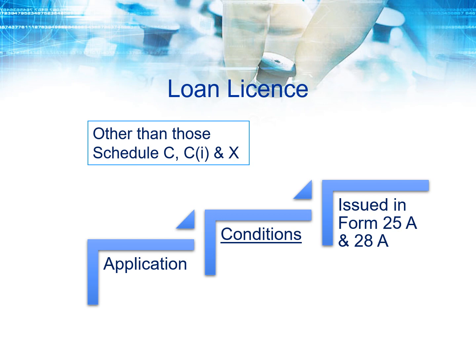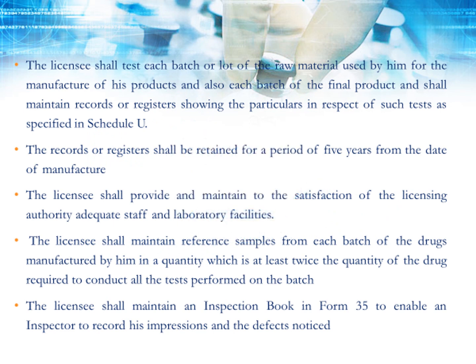But for the loan license also you need to fulfill all the conditions. So what are they? Just see over here. Go through them and read out all the conditions as per Schedule U. You need to satisfy all the conditions, and only then will the licensing authority issue the loan license on Form 25A and 28A respectively.